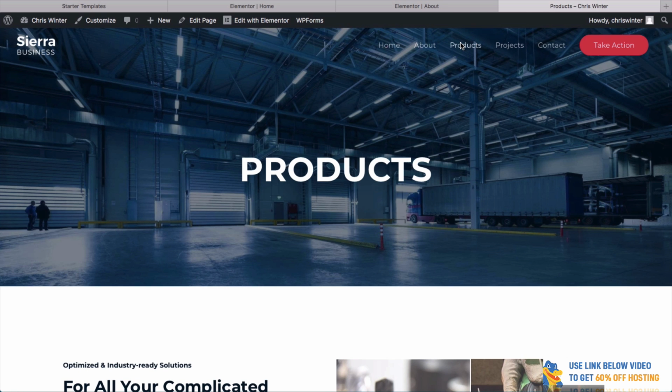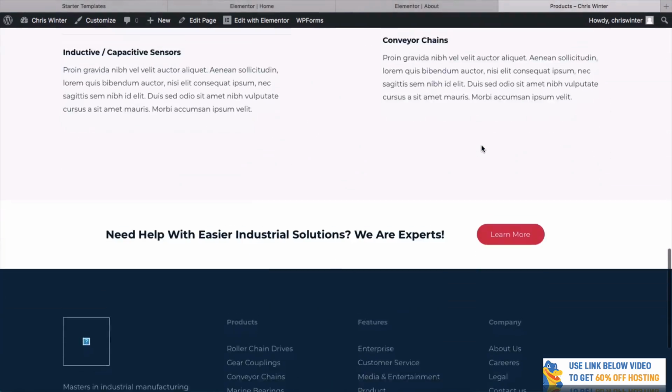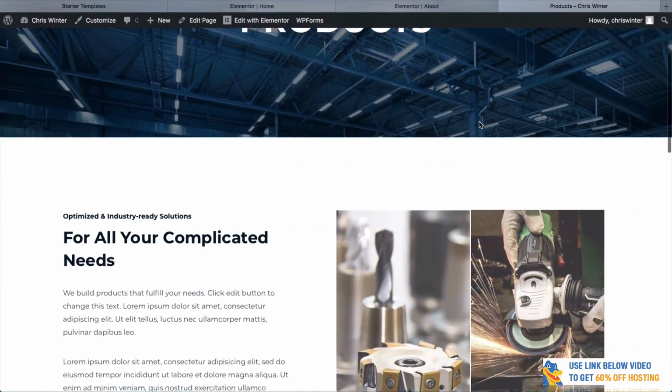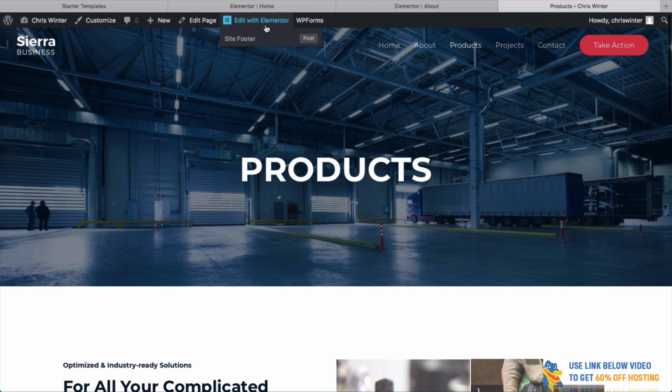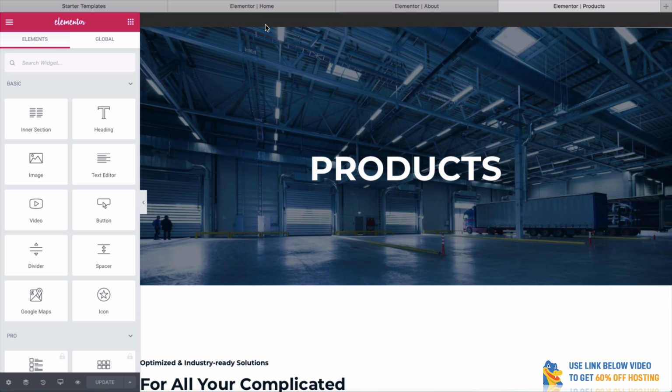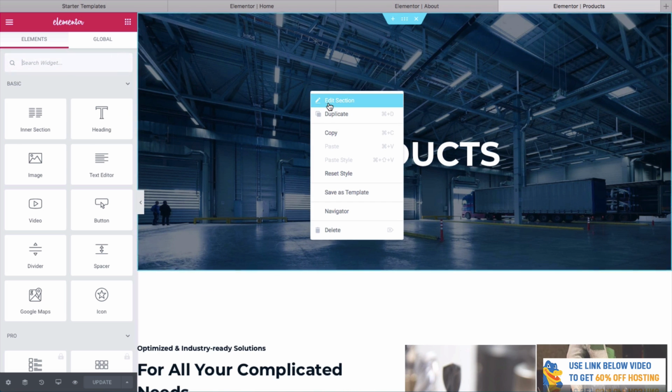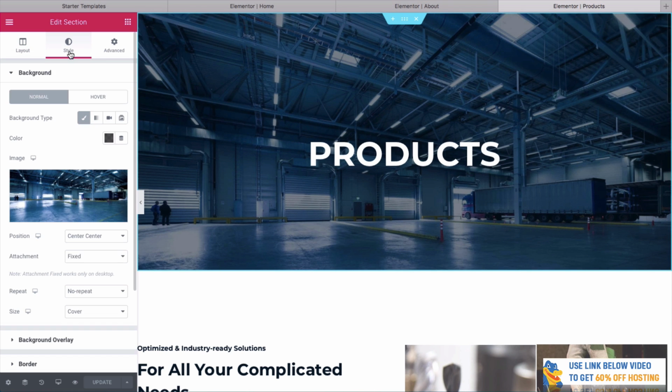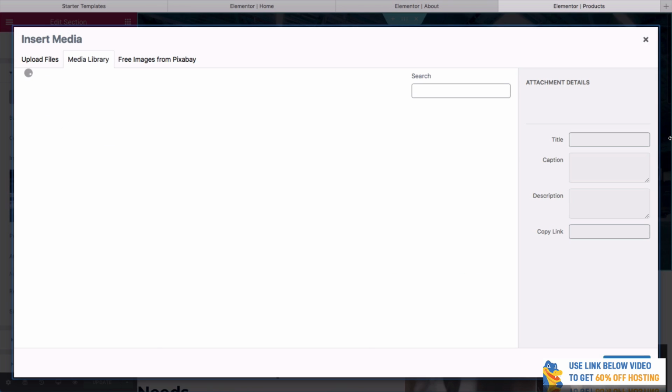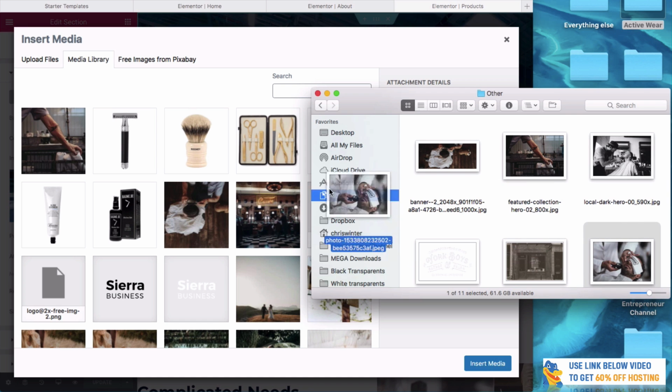Now we do have some products. We're not going to sell them online because that's a whole other kettle of fish, selling products and having inventory and things. I'd probably recommend Shopify for that. But here we can definitely talk about some of the products that we have. So again, what do we do? We edit with Elementor. It's so easy to do. You can see it's loading up, and we're going to change this page here. Change this image. We'll choose another one. Let's see what we've got here. Maybe this one.